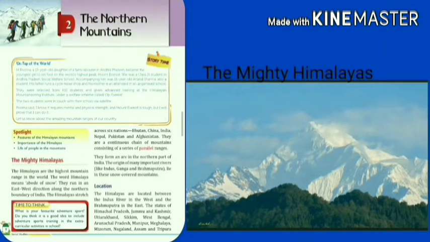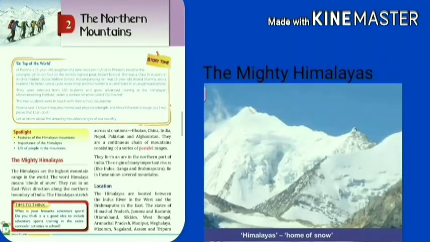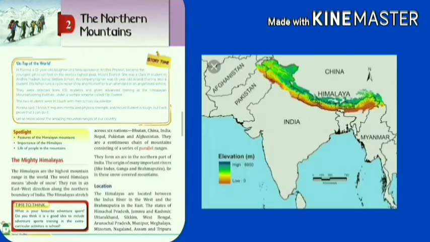The word Himalaya means abode of snow. Abode means home. Why is it called so? Because most parts of the Himalaya are covered with snow throughout the year. The Himalayas run in the east-west direction along the northern boundary of India. They are present in the northern part of our country.